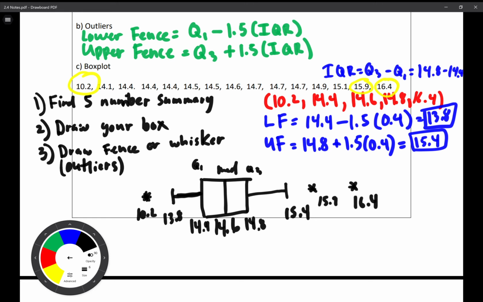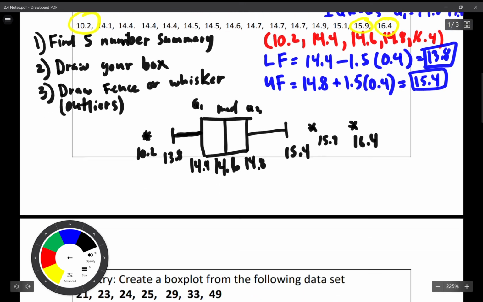This is what a box plot should look like. You find your 5-number summary, you draw your box, then you put your fence, or what people call whiskers, and then you denote your outliers if you have them. Pretty straightforward, right? Nothing that you can't handle. Statistics is not hard, right?